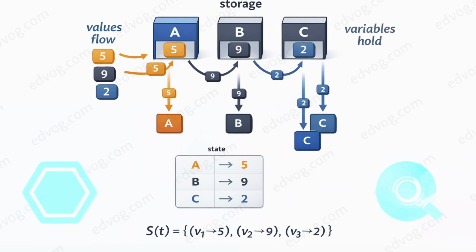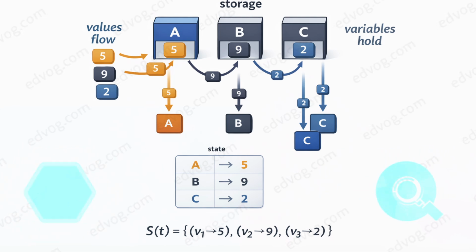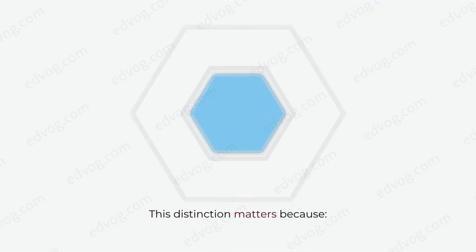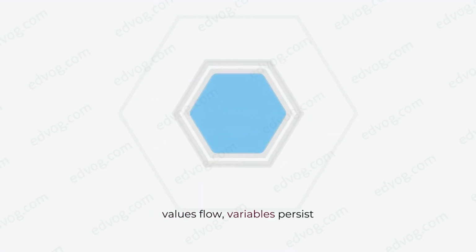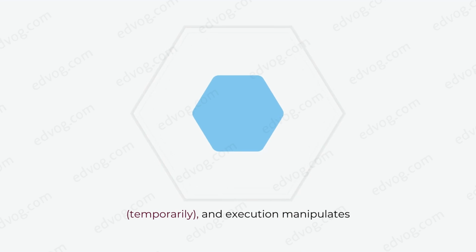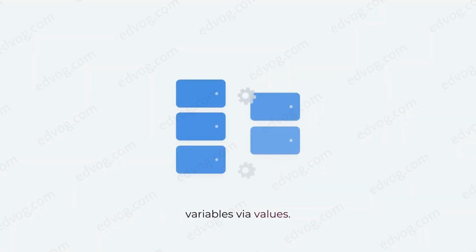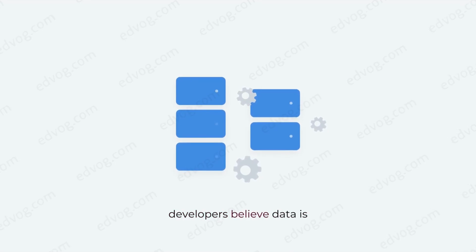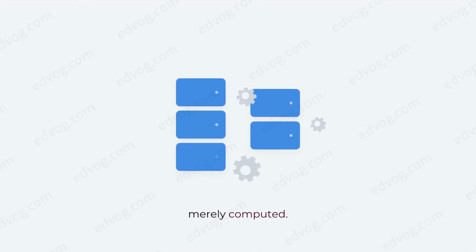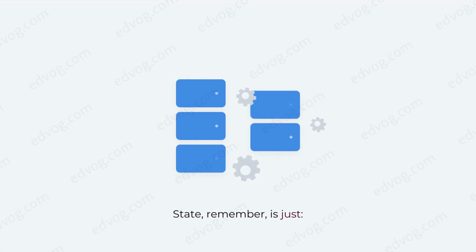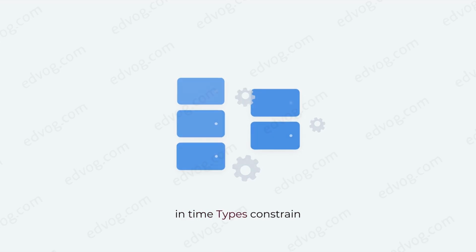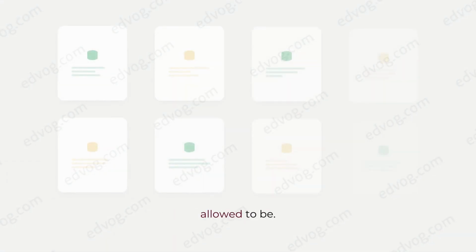That is a feature: values, variables, and state. A value is concrete runtime data. A variable is a named storage location that may hold a value. This distinction matters because values flow, variables persist temporarily, and execution manipulates variables via values. Confusing values with variables leads to bugs where developers believe data is stored when it is merely computed. State, remember, is just the set of variable-value associations at a moment in time. Types constrain what those associations are allowed to be.